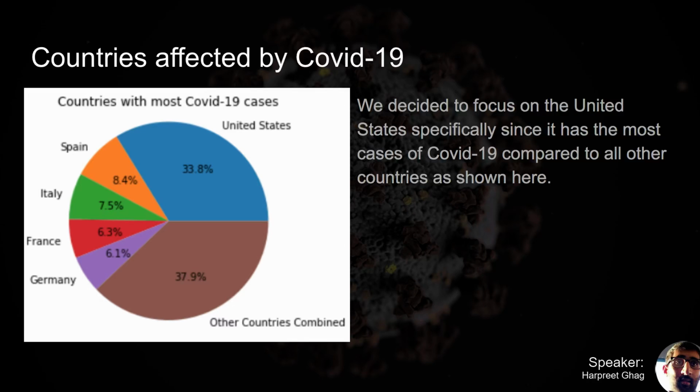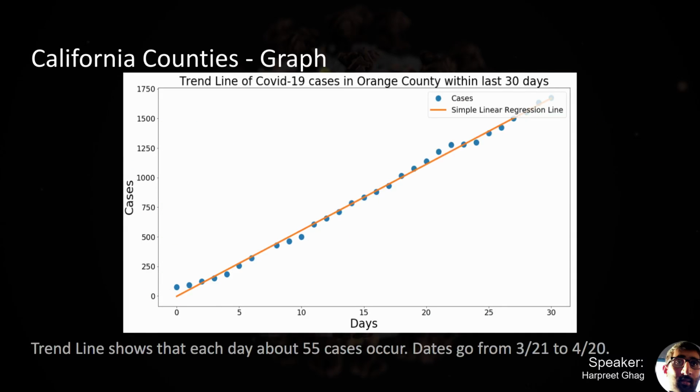We specifically chose California in the United States because we are residents of California, and California is one of the largest hubs of COVID-19 within the United States. In this graph, we can see the trend line for Orange County within the last 30 days. You can see here that it is very steep. The trend line says that there are about 55 cases per day within the last 30 days. So every day, there are 50 new cases.